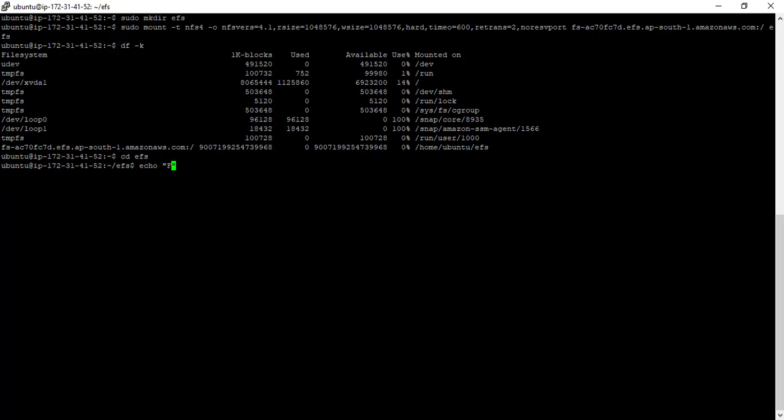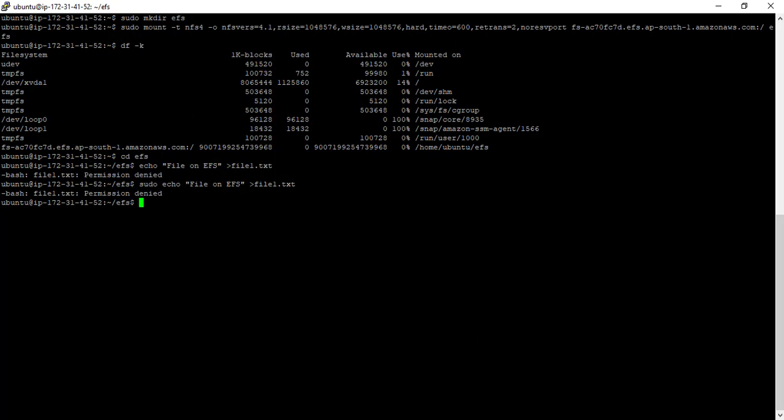We are going with the echo command now to create a file, saying "file on EFS". Okay, let me see if I can access it. I'll give it a file name called file1.txt. I'll save it here. Now it says access denied because I don't have access to it. So I can use sudo and then echo, because I am not on root user here. So I have given sudo and then I'll give the same command again, file1.txt, and I click enter here. If it is still saying the same, go for sudo su and then try to run this command.